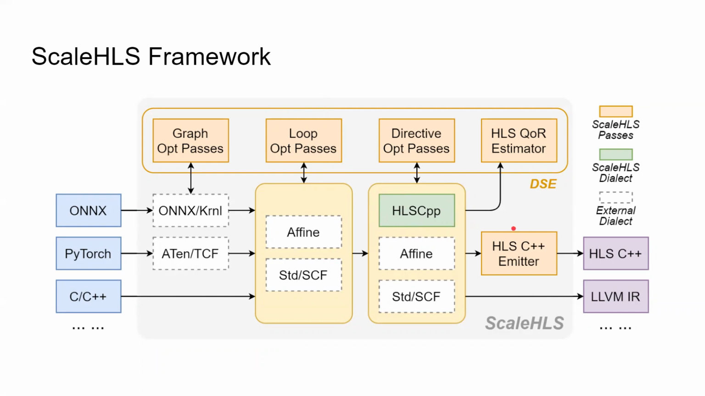Finally, the optimized IR can be emitted as synthesizable C++ code by the HLSCPP emitter. Meanwhile, we provide a rapid quality of result estimator for estimating the performance and resource utilization of the HLS designs inside of MLIR. By combining all graph, loop, and directive optimization passes and the quality of result estimator, we develop a DSE engine to automatically search for the Pareto frontier in the latency and area trade-off space.